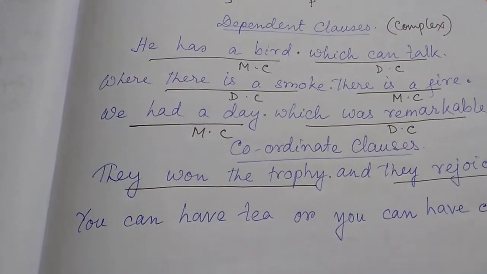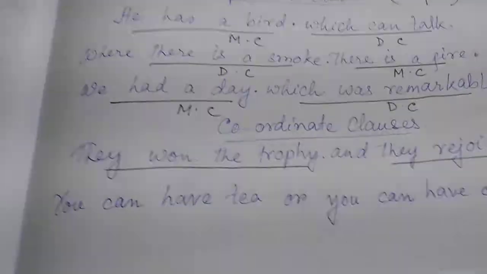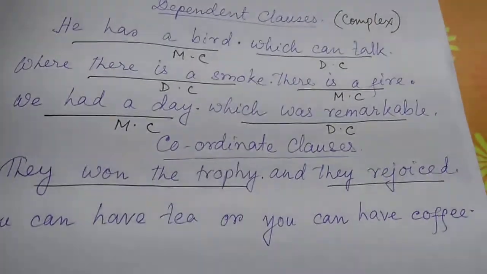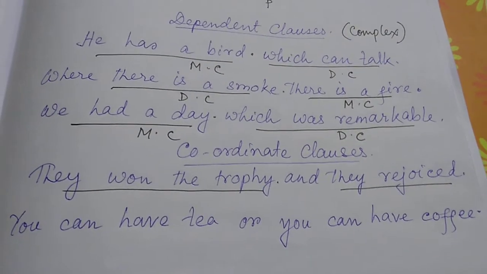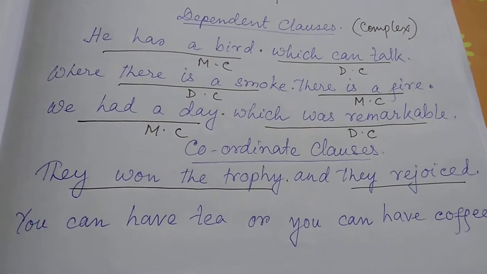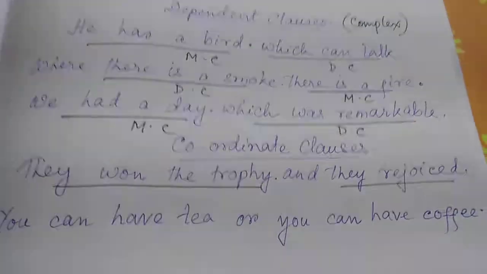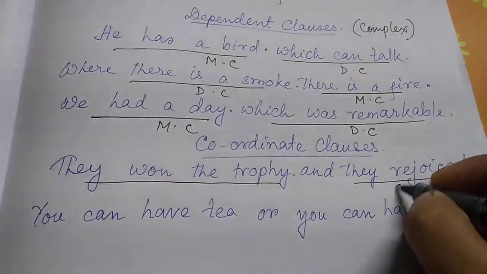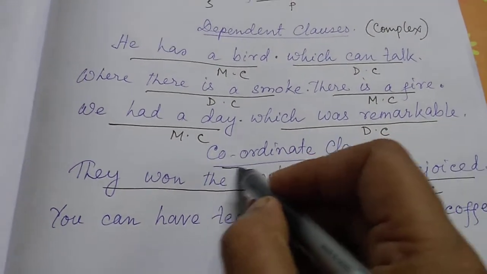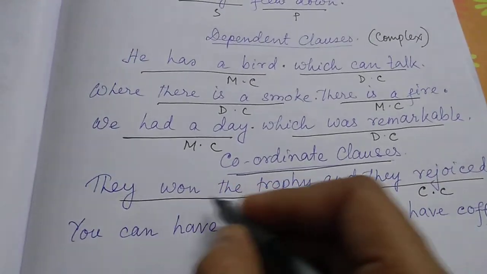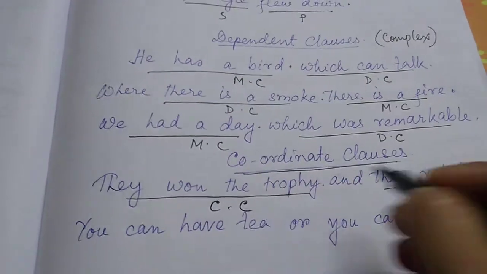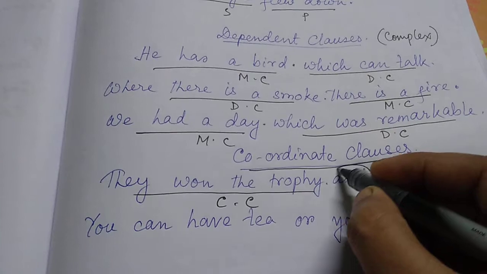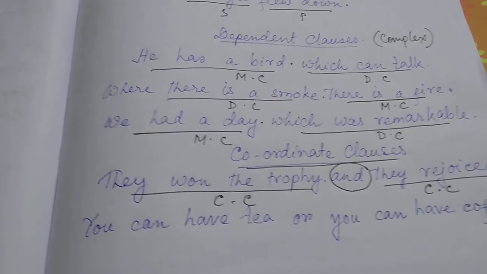So then what is it? Both parts of this sentence look like main clauses. They are of equal value and they can make sentences. This is called coordinate clauses. They won the trophy, coordinate clause. They rejoiced, coordinate clause. And this is joined by the conjunction and.